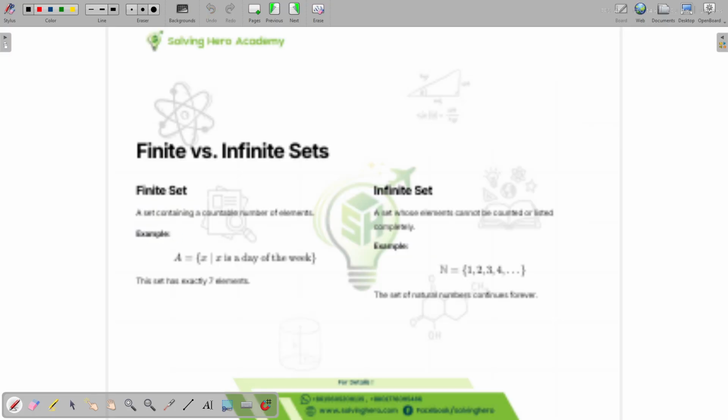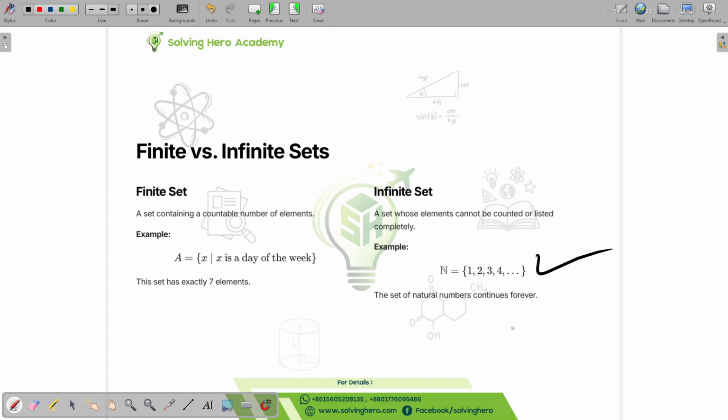Okay, so let's look at this question. Finite versus infinite set. Basically one of them is not infinite. This just goes on forever. This doesn't go on forever. It says this has exactly 7 elements. So X is a day of the week. There's only 7 possible things that can be in this set. There can be infinitely many things in here. So this is a set for natural numbers, it goes from 1 to infinity. So we can see the distinct difference between finite and infinite sets.